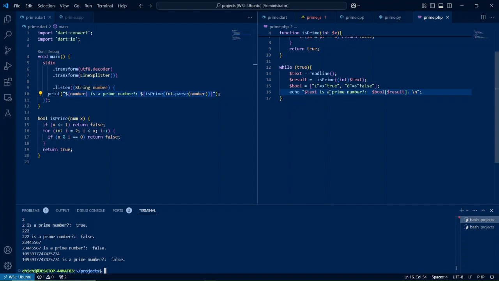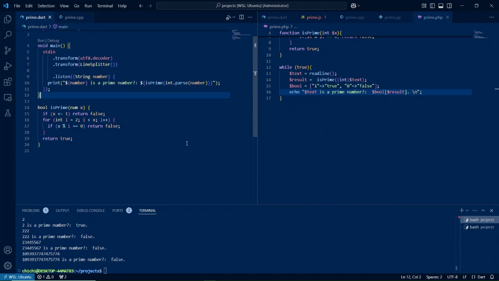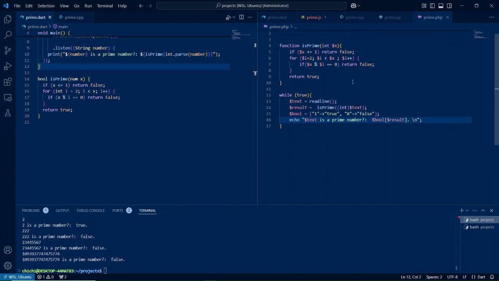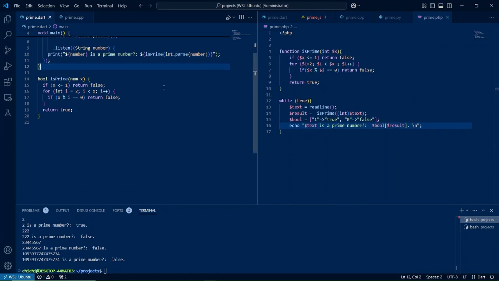This is a bit much cleaner. It's the same as here. This is also string interpolation in Dart. Same thing as always, we echo back the result to the user. And then the isPrime function, I think you can compare the two. They are mostly the same. The difference is that one is a typed language and the other isn't, but everything is the same here.